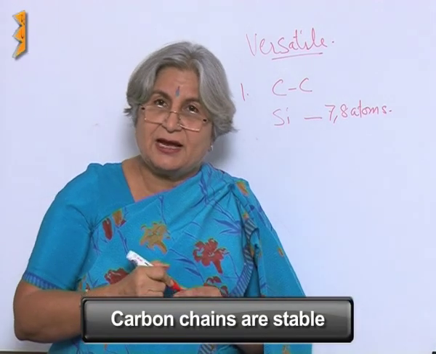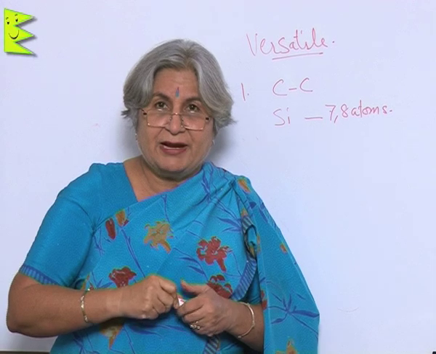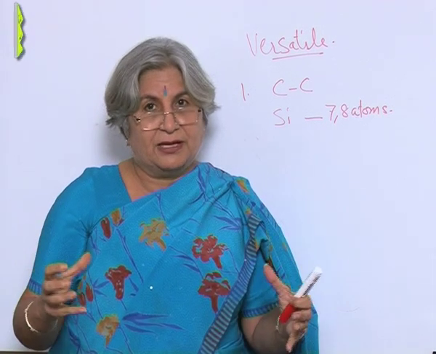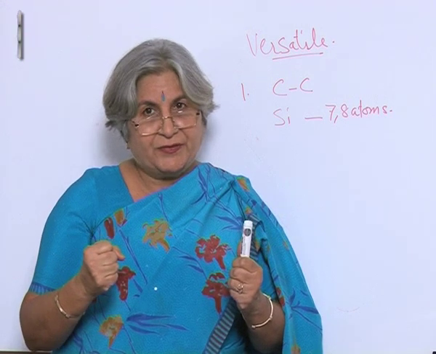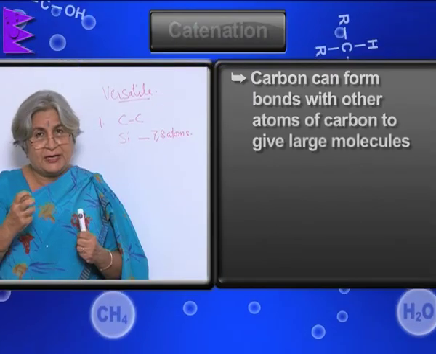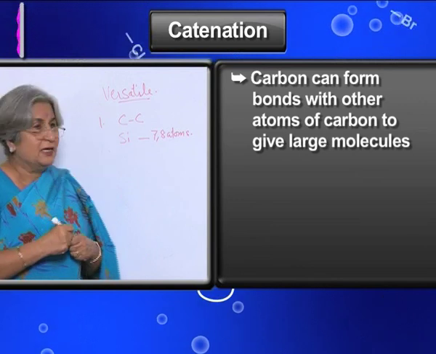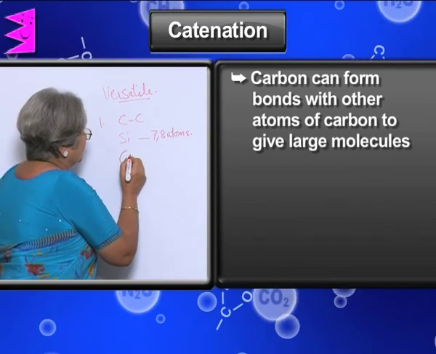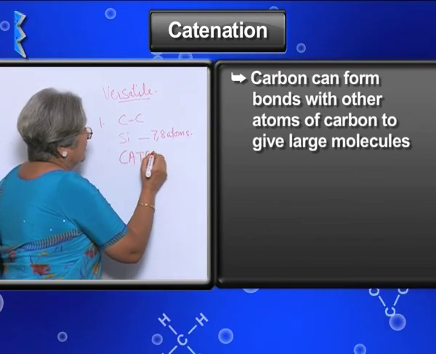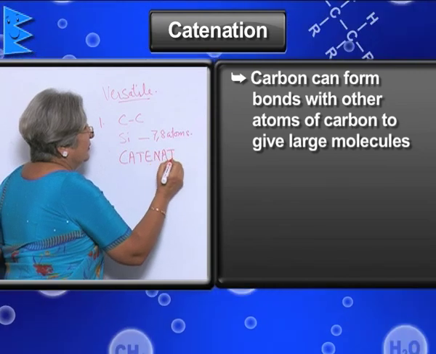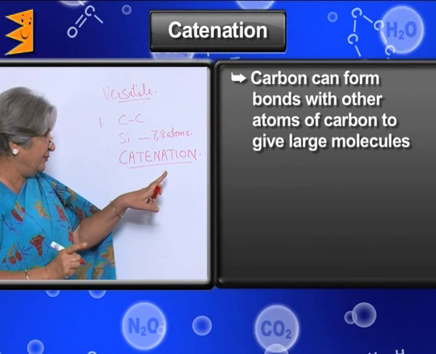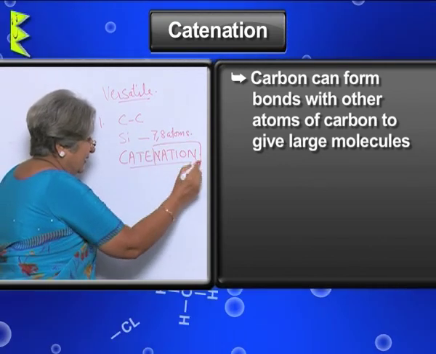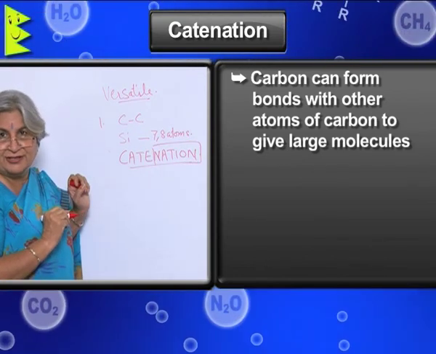Isn't it something like our own country? In our country also, we are all bound together. We may be otherwise different, but we are together, always together. This property of having a strong bond is called catenation. Why did I give the example of your own country, your nation? Because this property has nation in it, catenation.